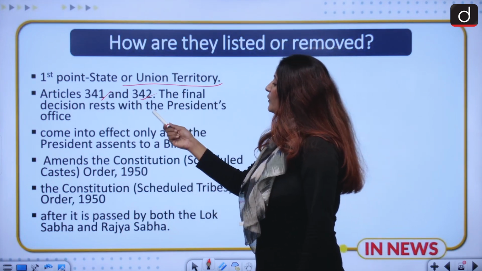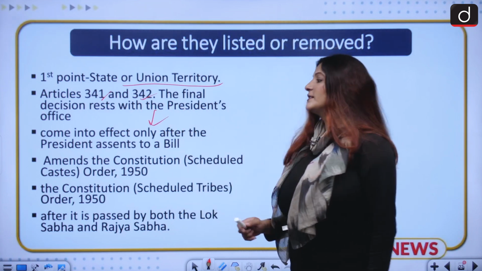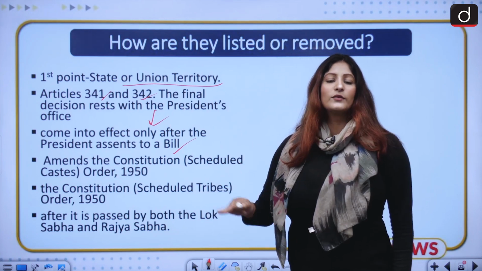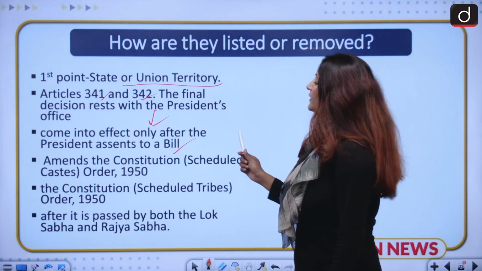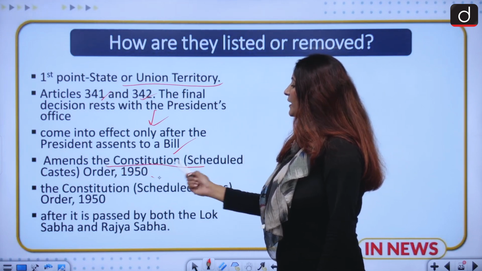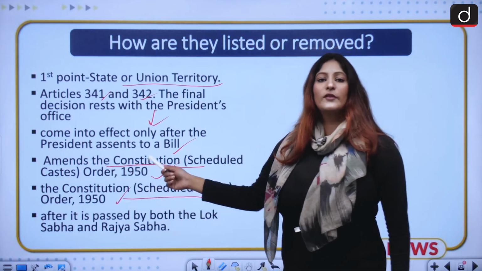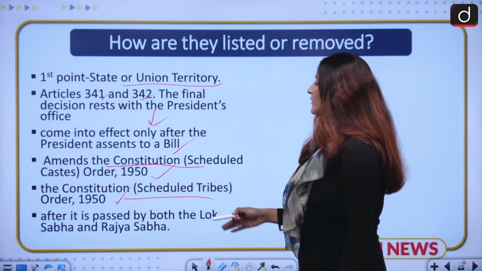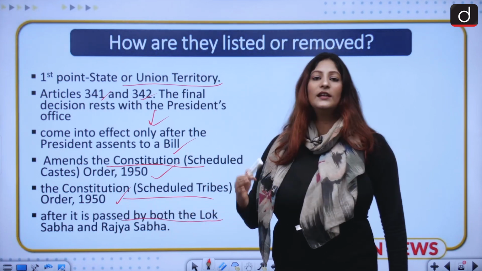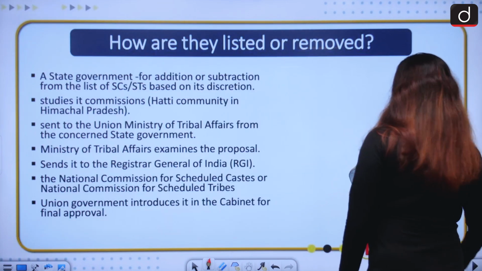Now, whenever the listing is to be done, it will come into effect only after the President's assent to the bill. Then only it will become well known that yes, listing can be done. And that will happen by amending the Constitution (Scheduled Castes) Order of 1950 and the Constitution (Scheduled Tribes) Order of 1950. So this will be amended. Then only a bill can move forward. And this bill has to be passed by both the houses of the parliament, the Lok Sabha and the Rajya Sabha. Let us look at other intricacies.